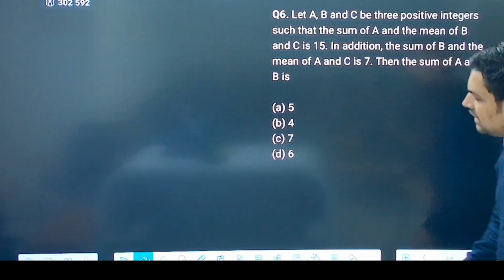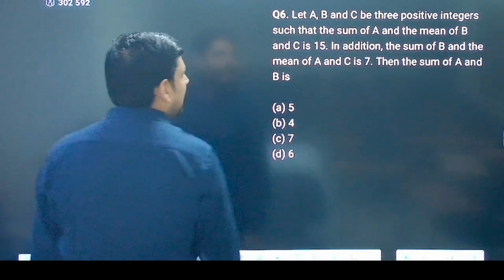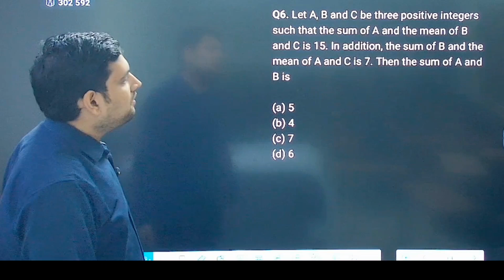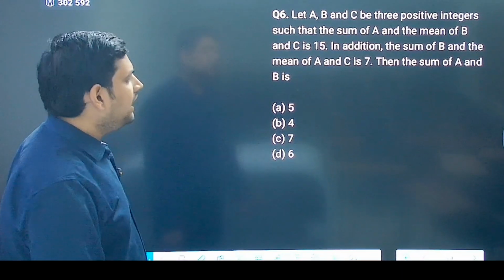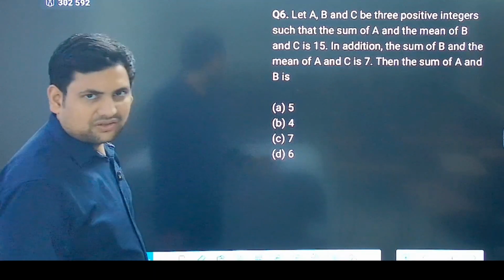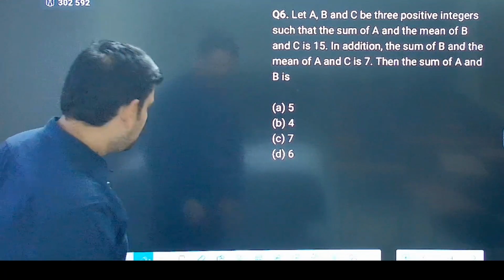Then let's do this. A, B, C are three positive integers such that the sum of A and the mean of B and C is 15. In addition, the sum of B and the mean of A and C is 7. The sum of A and B is a very doable question. Please pause and try if you have not done.